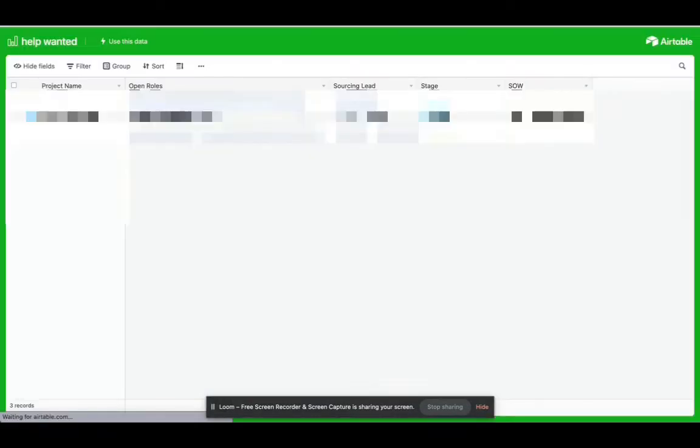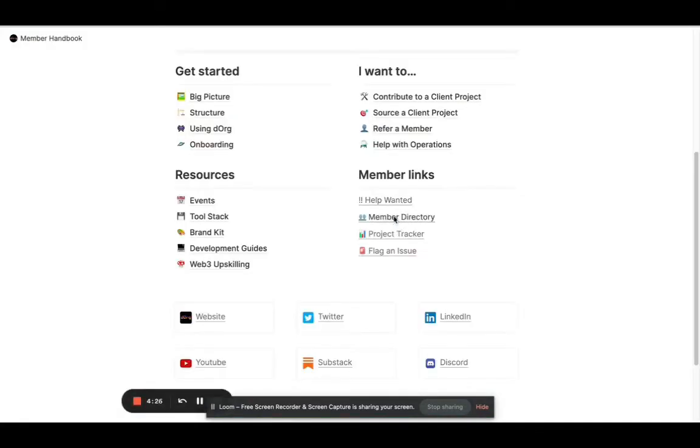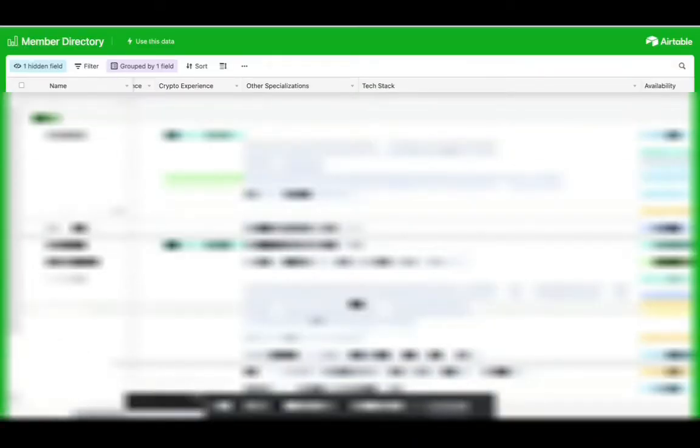is pulling dynamically from our new source of truth, where anything that has an open role automatically appears here with the details. We have a member directory, also same source of truth, where you can easily filter, group, sort, search different members by different fields, which are all kept up to date in a unified way.